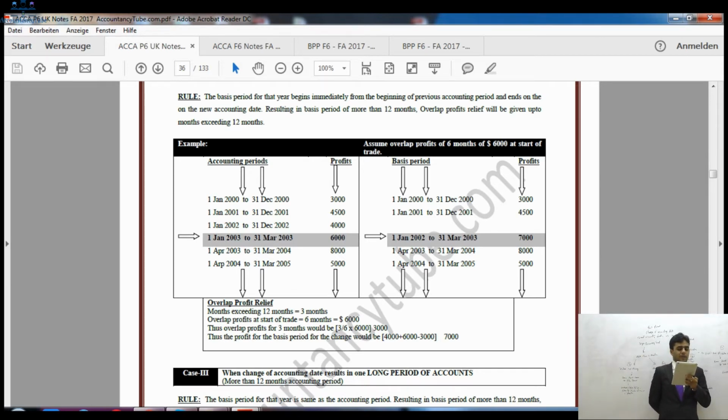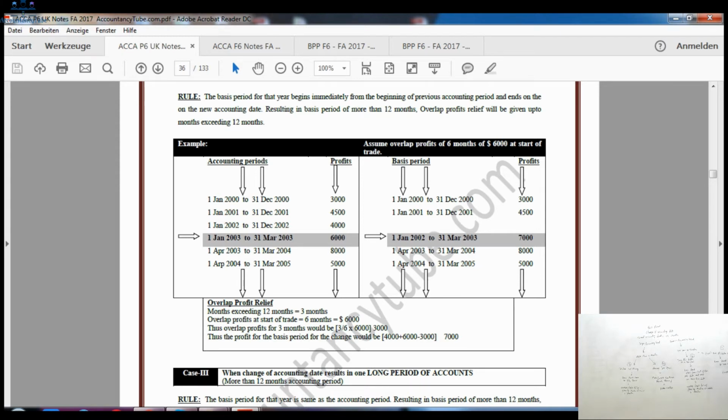Now if you see the shaded area, 31st of March 2003, which tax year is it? 31st of March 2003. This is tax year 23, isn't it? Just look at the previous accounting date, 31st of December 2002. Which tax year is it? That is also 23. So the accounting period which resulted in a change was so short that there are 2 accounting dates ending in the same tax year.